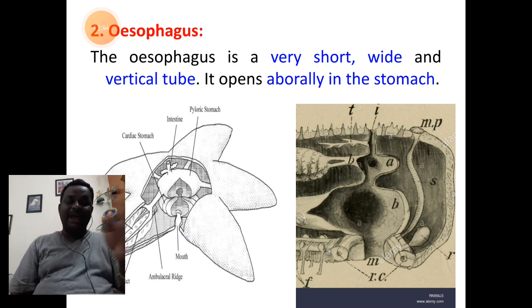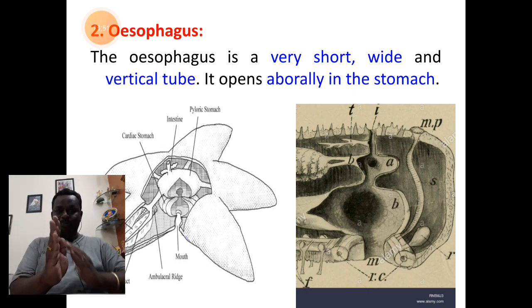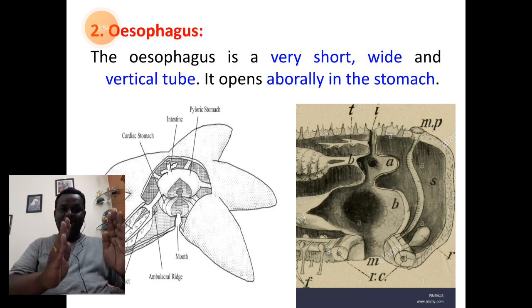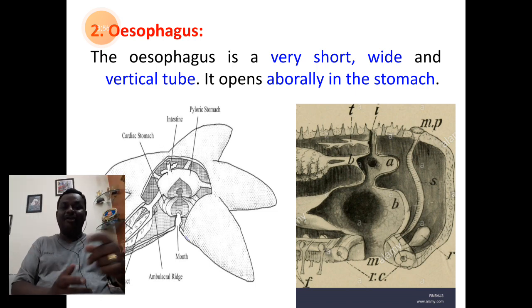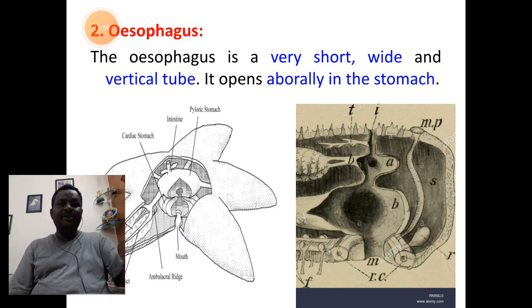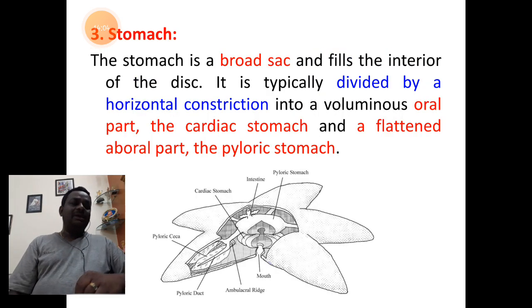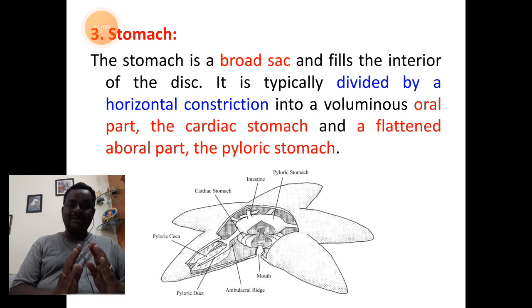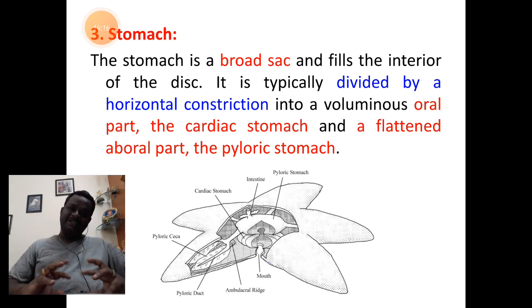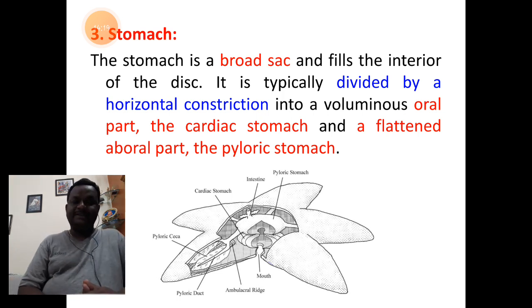Towards the right side, the opening of the mouth represented as M will continue as a short tube. The opening of the mouth continues as a short tube that will join with the enlarged sac of the stomach. So here is the representation of the esophagus. The function of the esophagus is just to conduct and connect the mouth with the stomach above. So it's a short tube that just connects the mouth with the stomach.